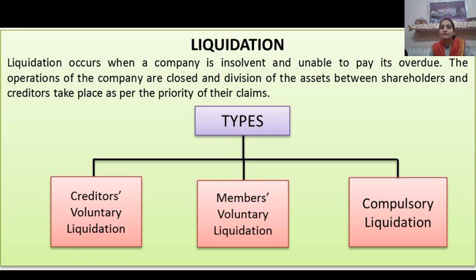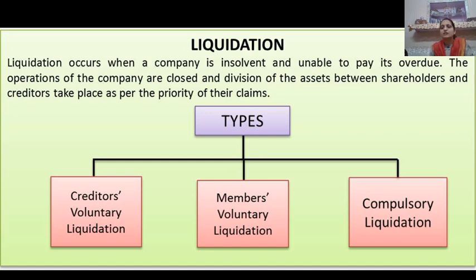And the second one is the member voluntary liquidation, when the members of the company, most probably we have two types of members, preference shareholders and equity shareholders. But sometimes preference shareholders go to the court for the recovery of their amount, and at that time the company is to be liquidated, which is known as member voluntary liquidation. And the third type is compulsory liquidation, when the company didn't follow all the provisions of the Companies Act 2013 and fails to fulfill the basic requirements of the company, then the company is liquidated in the third mode, that is compulsory liquidation.